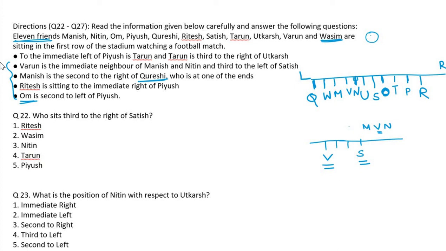Who sits the third to the right of Satish? Third to the right. Right means this side. 1, 2, 3. Piyush. What is the position of Nitin with respect to Utkarsh? Nitin with respect to Utkarsh. Immediate left, this side. Good.